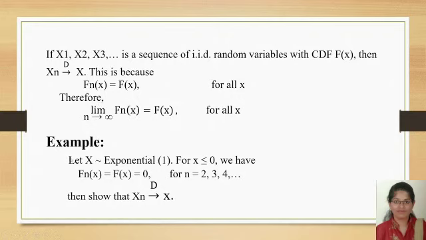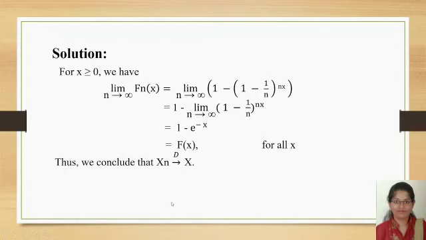Then the example is: let X follow an exponential distribution with parameter 1. For x less than or equal to 0, we have F_n(x) is equal to F(x) is equal to 0, for values of n equal to 2, 3, 4 and so on. Then show that X_n converges in distribution to X.